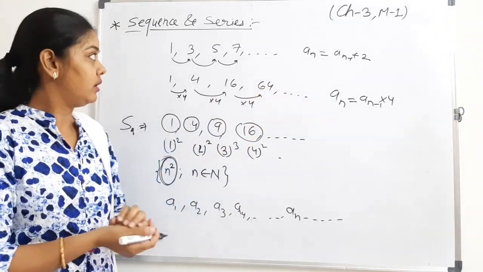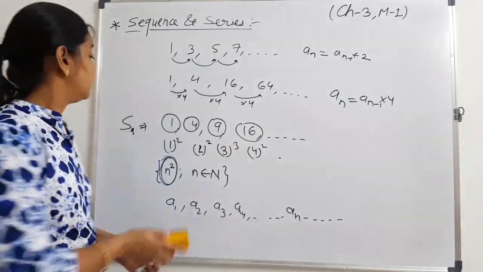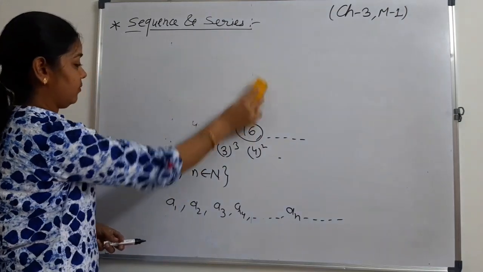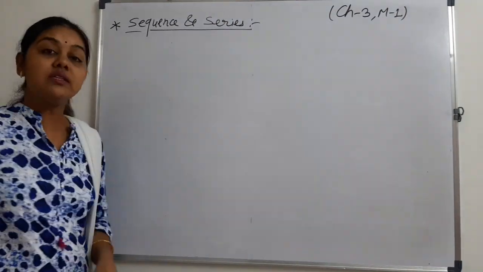Is it clear? Now, what is a series? We are using two words, sequence and series.